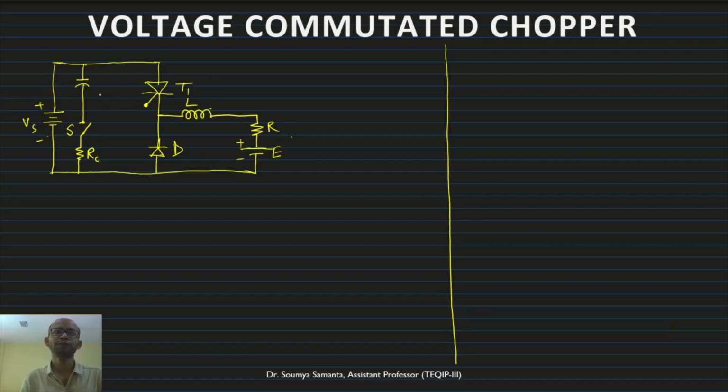This is a switch. Now let me manage the position here. Thyristor, make it small.